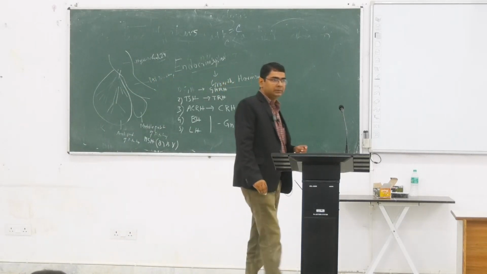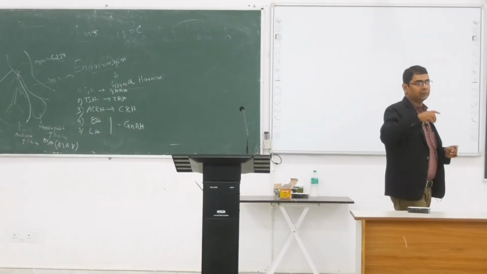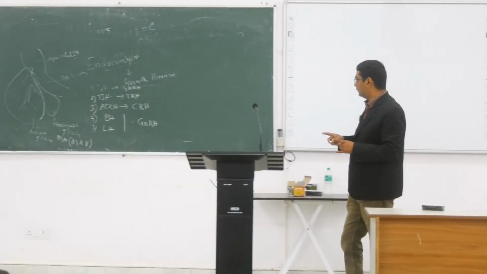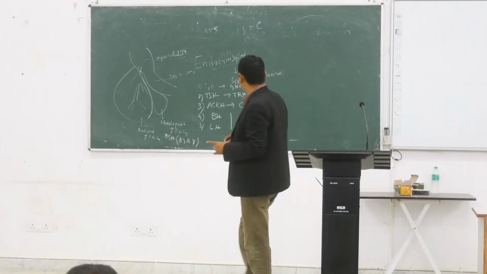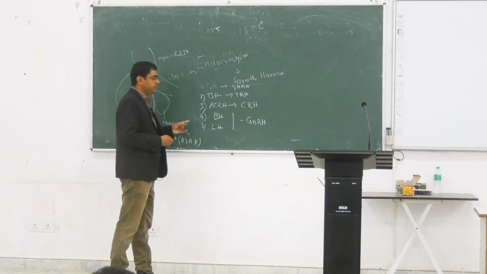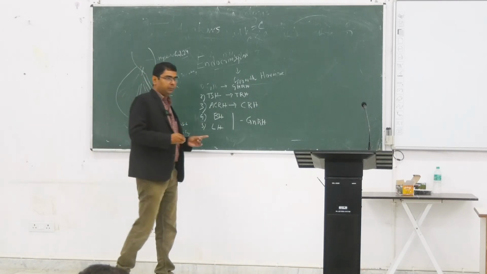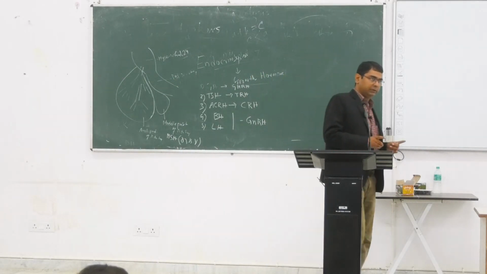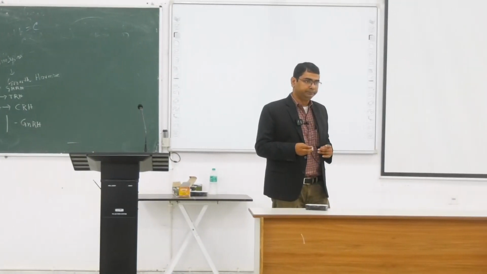This is the hormone that is secreted from the hypothalamus and it stimulates the pituitary to secrete the hormones. So this is in short the hypothalamo hypophyseal system. If a short note comes in the exam, you have to write all of this, and you can get some marks.